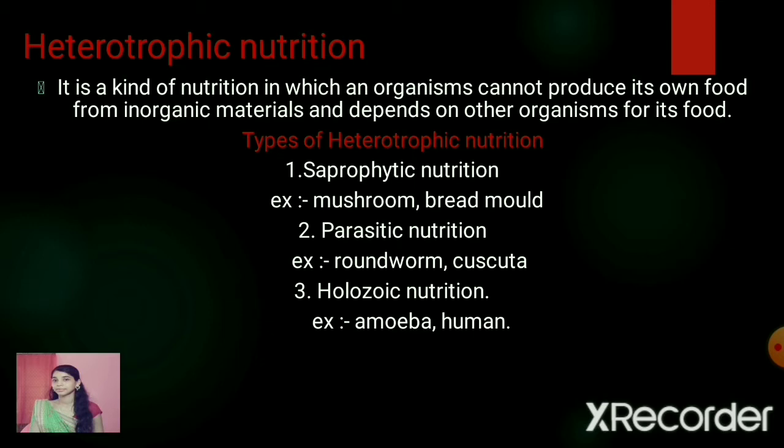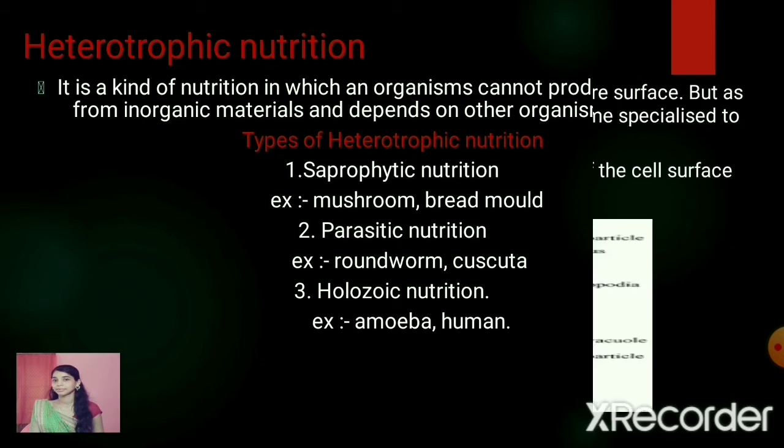And the last one we'll discuss today is holozoic nutrition. This is a type of nutrition in which an organism takes in complex organic food materials, which are digested and absorbed into the body cells of the organism. The organism takes the food inside the body, and inside the body the food is digested and absorbed by the cells. Human beings are the most common example of the holozoic mode of nutrition.